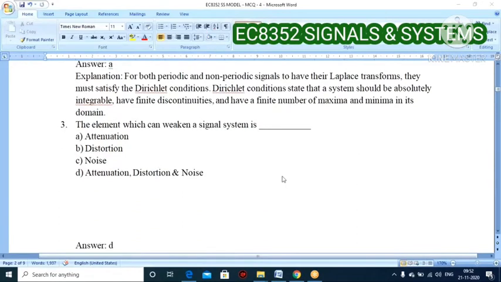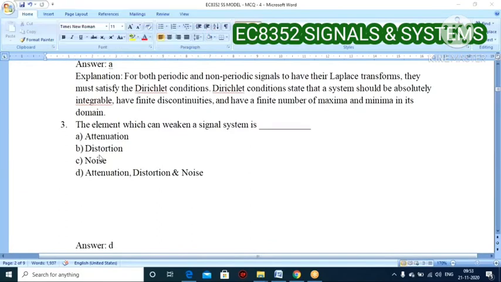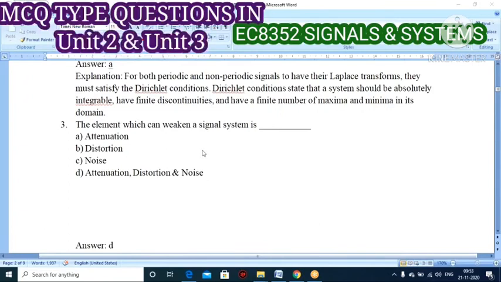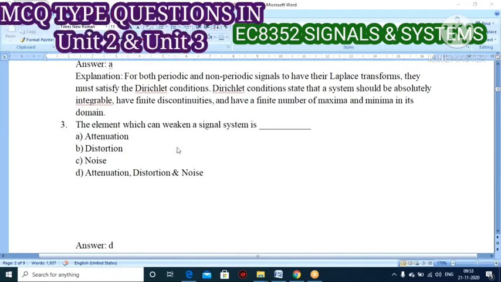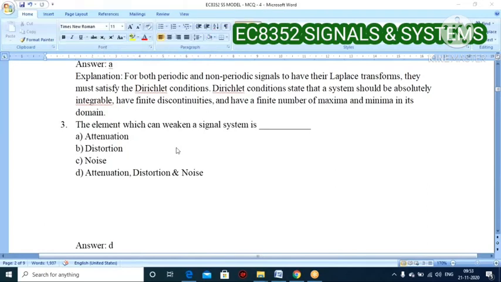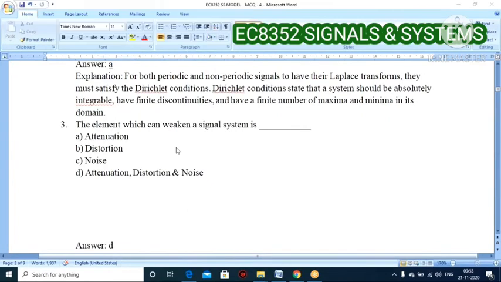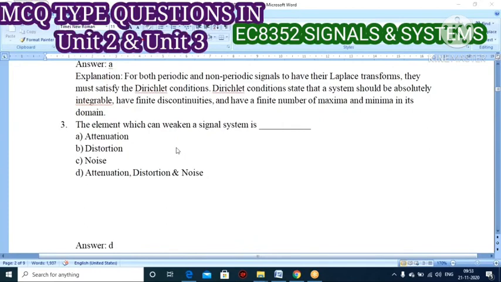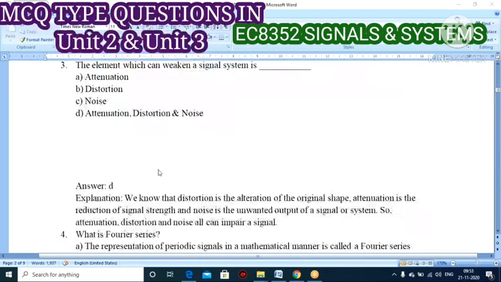Okay, fine. Option D: all three elements, attenuation, distortion, and noise, can weaken your signals. This is an interview question, right? Which elements can weaken your signal? Attenuation: once it crosses your system, it will definitely reduce the strength of the signal. Distortion also, and noise also. So attenuation, distortion, noise, all three are correct.